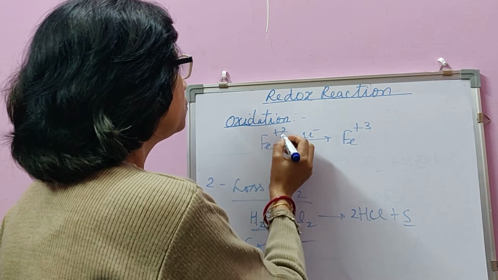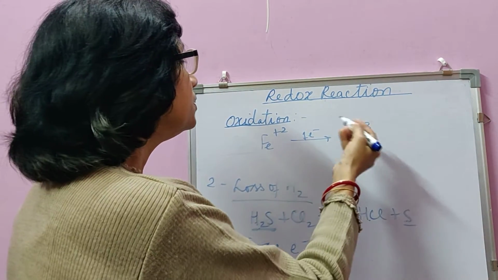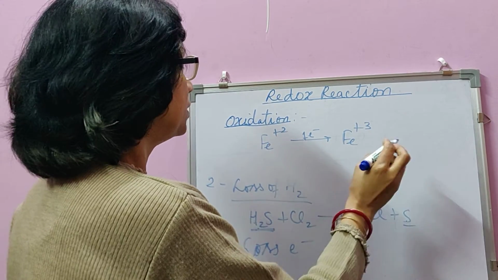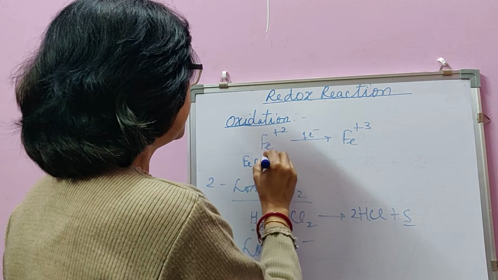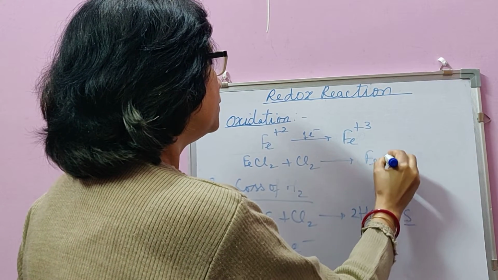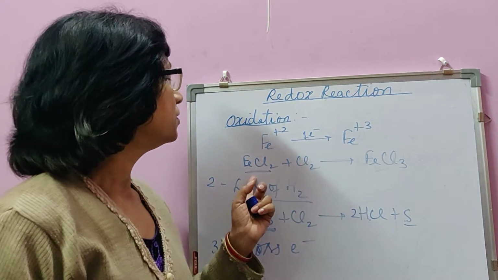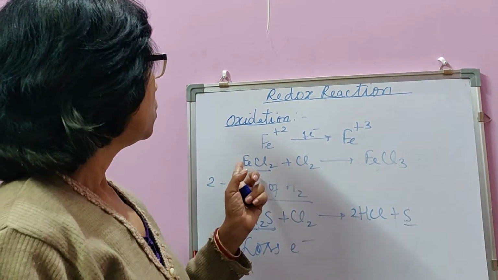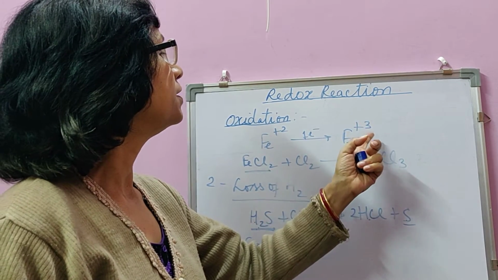I mean iron with 2 positive charge becomes iron with 3 positive charge. So this is an example of an oxidation reaction. To elaborate, I can write the full reaction like this: FeCl2 combines with chlorine to form FeCl3. In this reaction, ferrous chloride is oxidized to ferric chloride and iron 2 is oxidized to iron 3.